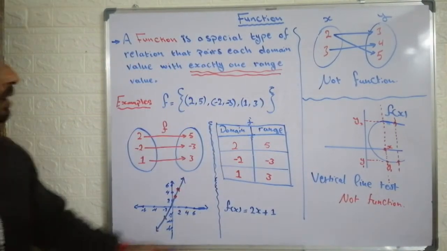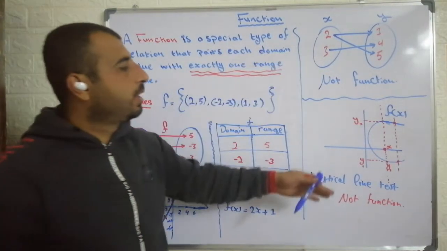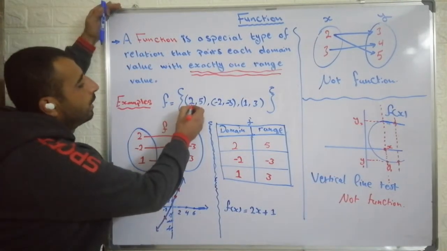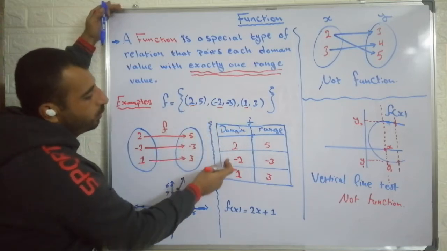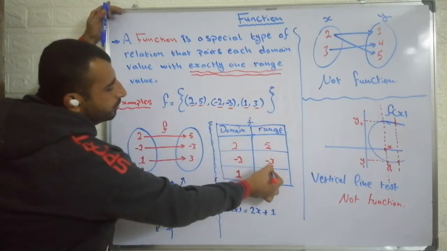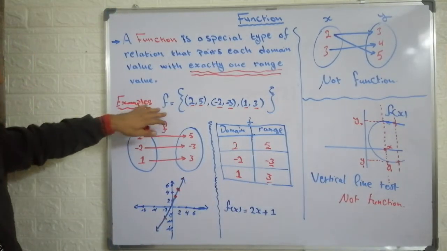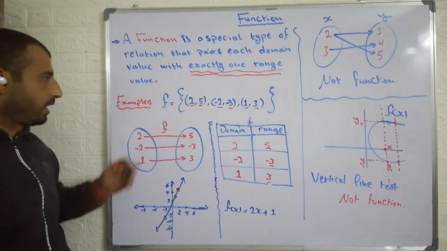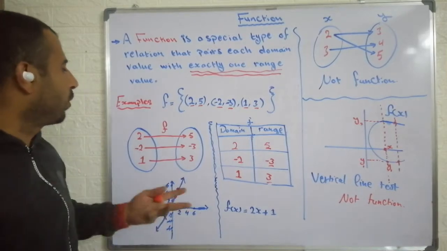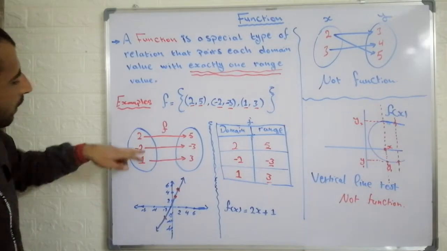Good. Let me get back to the main example here, which is a function. This is a counter example, and some relations are not a function. So if we have 2, -2, and 1 as a domain, and 5, -3, and 3 as a range, we can represent this relation. This is a special case of a relation that represents a function, because every element has only one image, or only one output. For every input there is only one output in the range related to it.